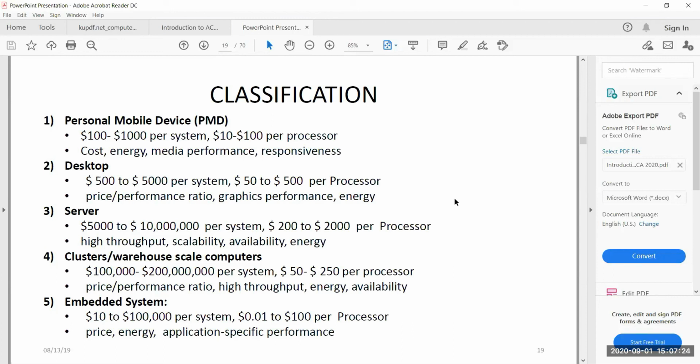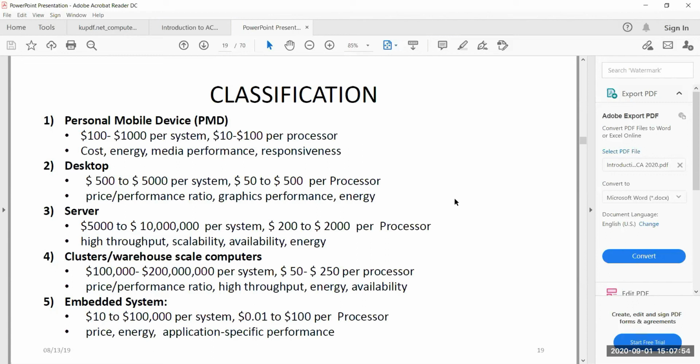In fact, personal mobile devices are also considered embedded systems, but they were categorized differently because personal mobile devices have the capability to run different software or a third party application on them, whereas embedded systems have their own limitations with respect to hardware and software.